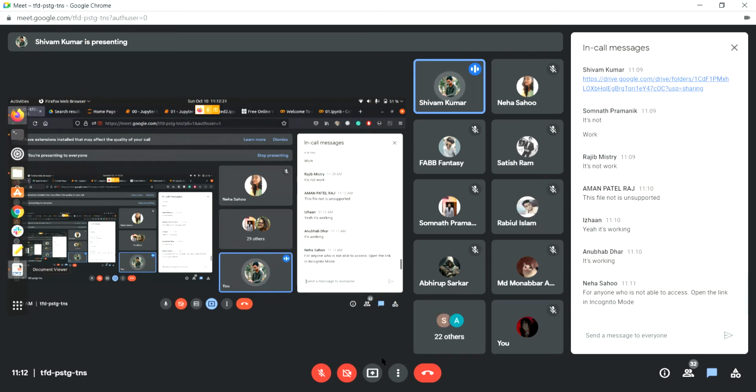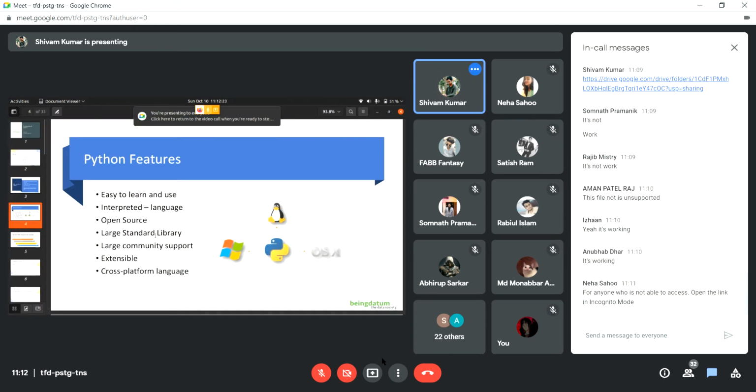Till then, I'll just recap what we did yesterday. We were talking about Python features. We know how it's easy to learn, use, and understand. Then we know that it's an interpreted language. That basically means that the execution of the program is line by line. Each line is first interpreted and sent to the computer. The computer understands it and executes that line, and then the interpreter moves on to the next line and repeats that procedure.